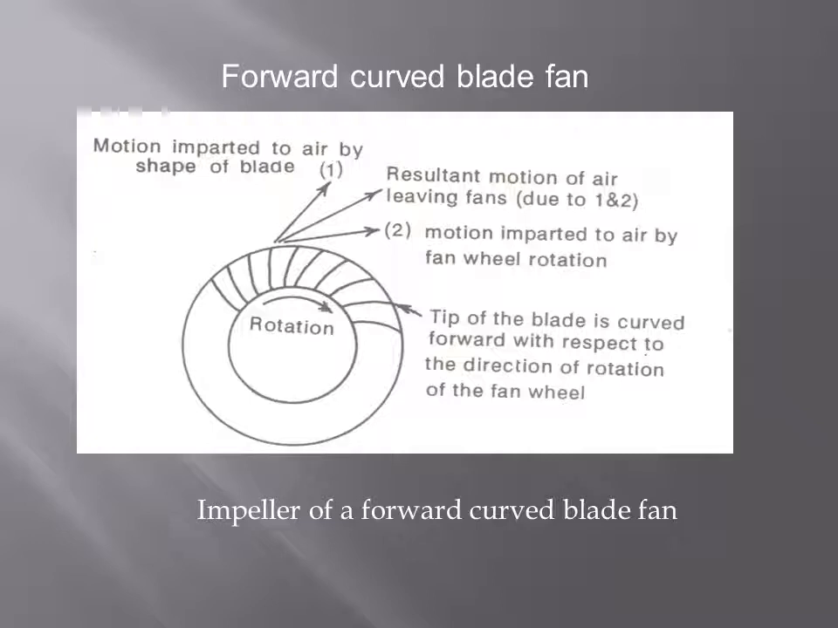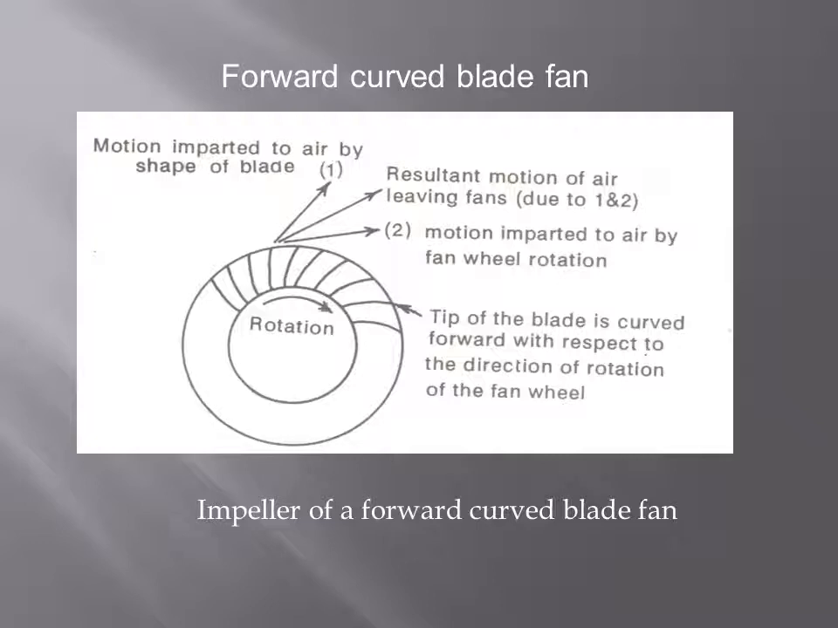For the given diameter and speed they can develop much higher pressure, and these are smaller, lighter and slow running fans. They are also cheaper, but they will produce noise. These forward curved blade centrifugal fans are used in window type air conditioners with drum type construction. They have an efficiency of up to 75%.